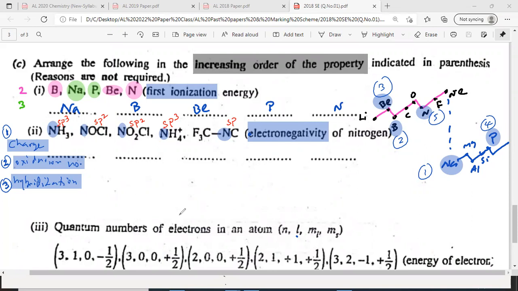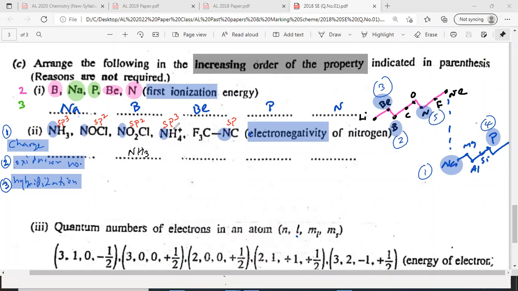Which one has the lowest electronegativity? Ammonia. Ammonia has the lowest electronegativity, because there is no charge on nitrogen and it's sp3 hybridized, with the lowest s character.